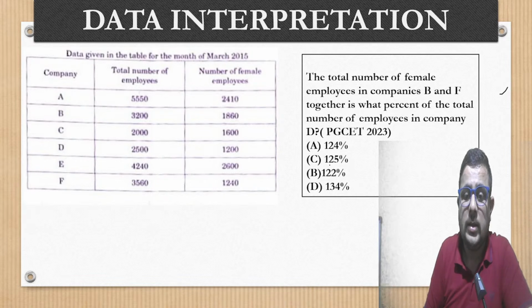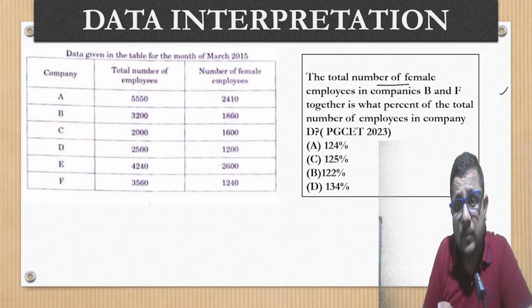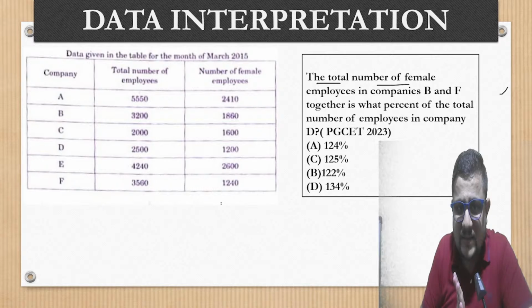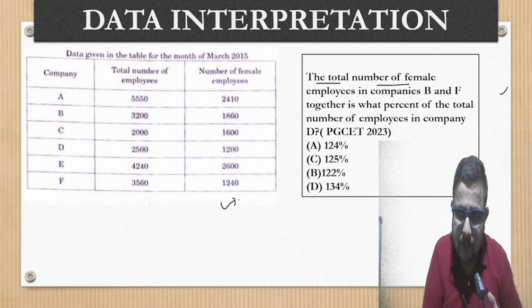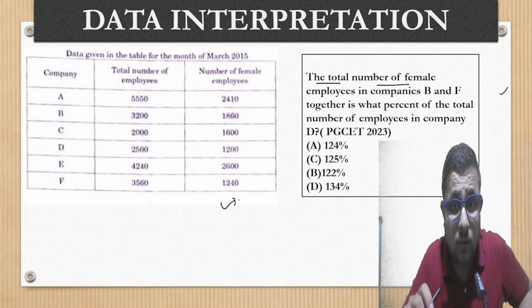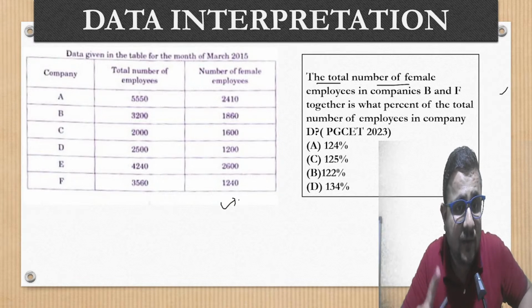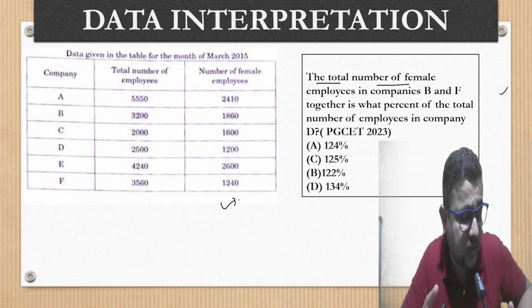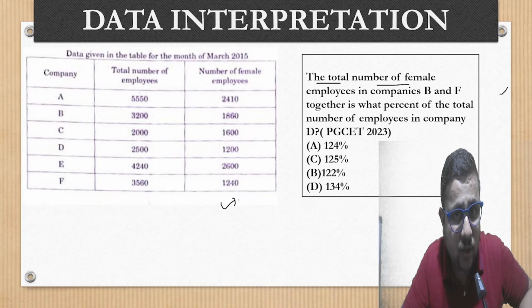Okay, now it's clear. So what is the next question? The same details are given. What I said, they will give you some data in the form of table, bar graph. Now they will ask you at least 2 to 3 MCQs based on the given data. So one DI will include at least 2 to 3 questions. And if you look at previous years, there were 4 questions based on a single DI. So two DIs will come in your paper.